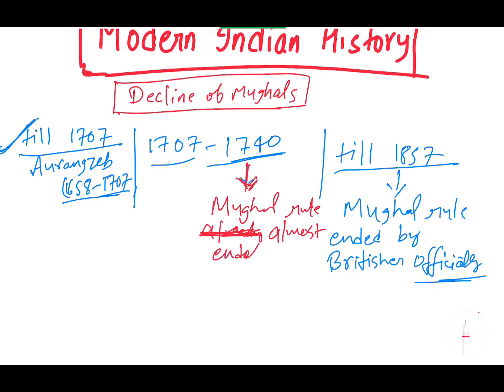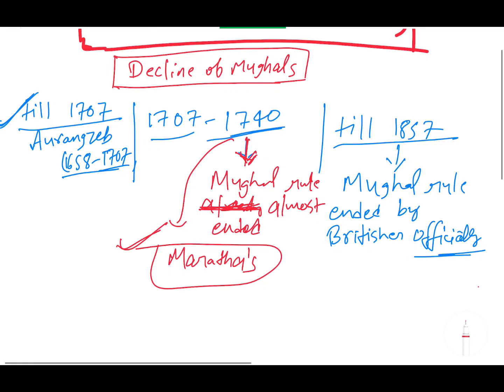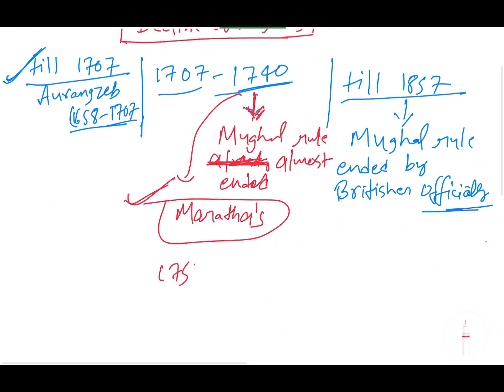At the time of 1740, the greatest power of India was the Marathas. As I told you in the second lecture, in 1752 the Mughals came under the military protection of the Marathas.